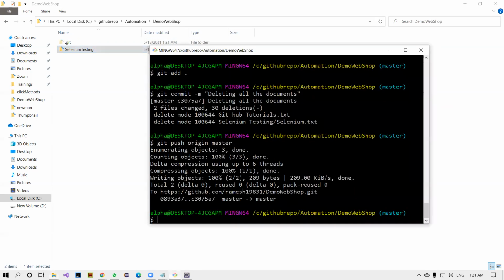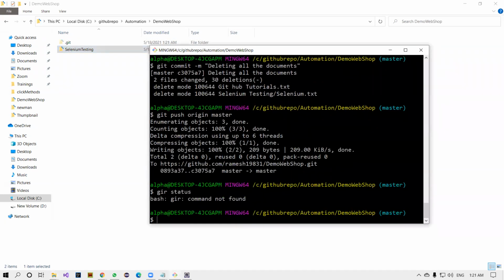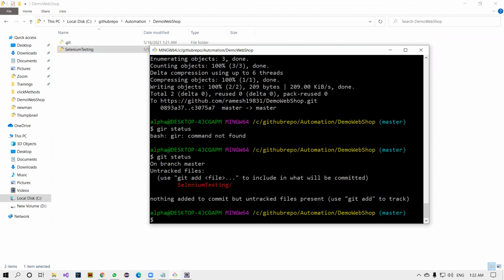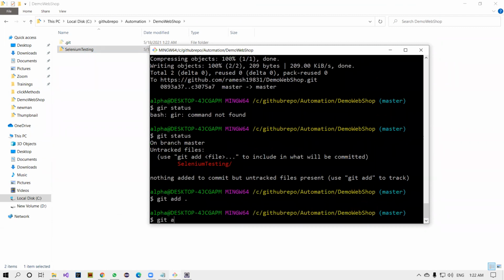Now come back here, git status. Perfect. Now git add, git commit -m, adding the new project.